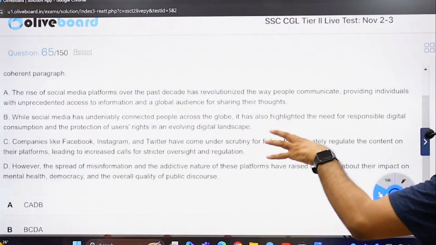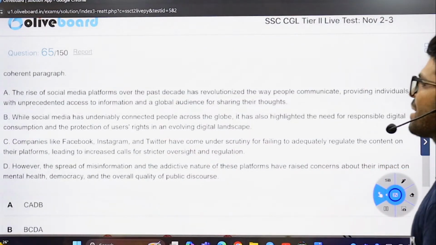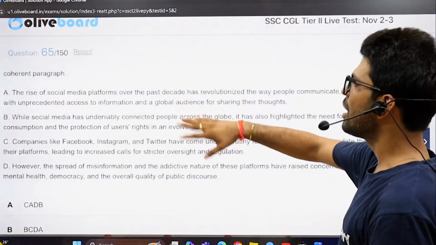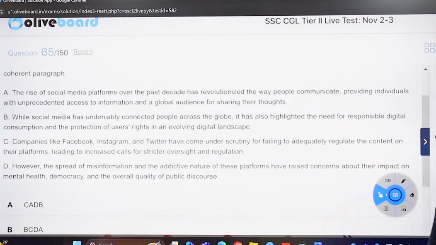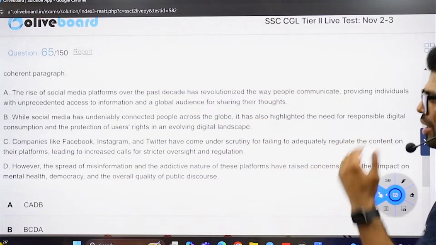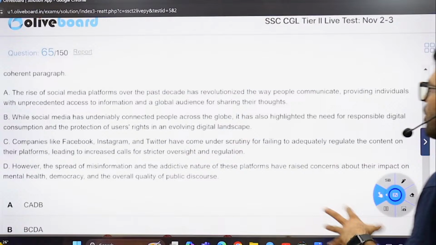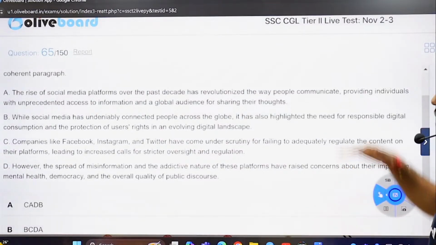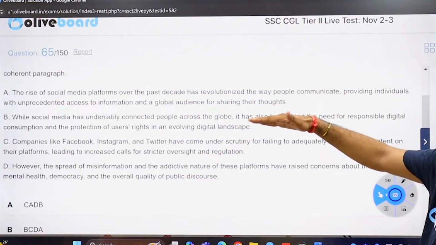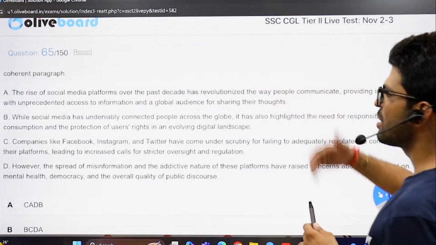While social media has undeniably connected people across the globe, it has also highlighted the need for responsible digital consumption and the protection of users' rights in evolving digital landscape. That is fine, but that's a negative statement. You are putting "while" with some contrast the responsibility of people and such and such. The initial statement was a positive one. The rise of social media platforms has revolutionized the way people communicate, this and that. So to change gear, to change the shift, we should have some contradictory conjunction and such.